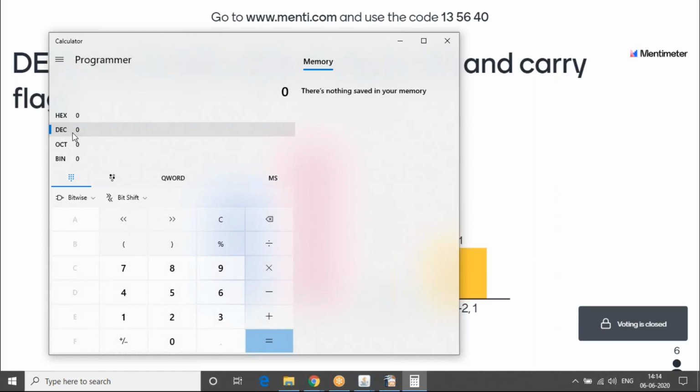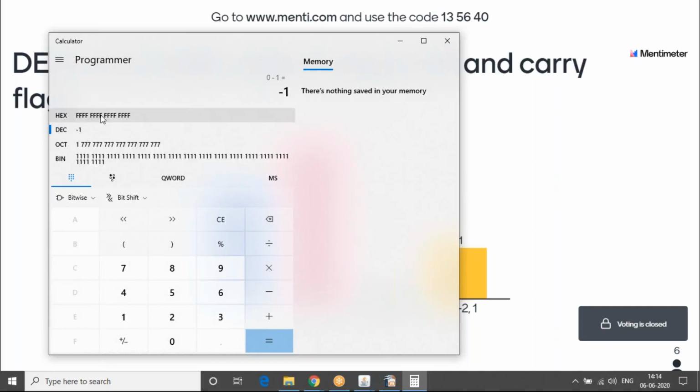So we should have a way to represent a negative number. So I will do -1 here. So 0 -1. You can see that -1 is represented by FFFFFF. Let's not look at octal now. Bin is the equivalent of that. So this is how -1 is represented in the 2's complement number system. So there is no number called 0x -1. That's what I wanted to prove with this.